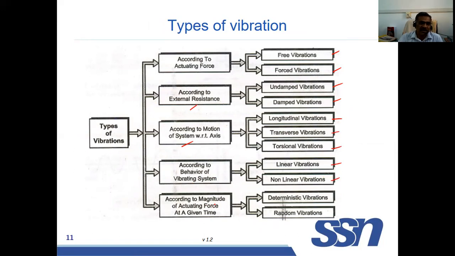Then according to magnitude of actuating force, that is deterministic vibration, random vibration. So these are all the different types of vibration. But in this subject, we are going to discuss free vibration, forced vibration, undamped vibration, damped vibration, longitudinal vibration, transverse vibration, and torsional vibration. So these are the topics we are going to discuss, right?